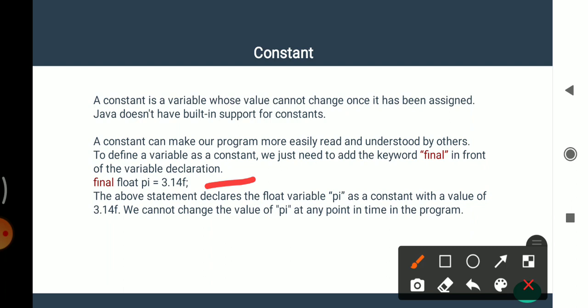Then Java supports several types of constants, like integer constants. Integer constants refer to decimal integers, octal integers, and hexadecimal integers. Then real constants contain decimal notation and exponential notation. Then a character constant is a single character enclosed within single quotes. A string constant is a sequence of characters enclosed within double quotes. And the last is backslash character constants.